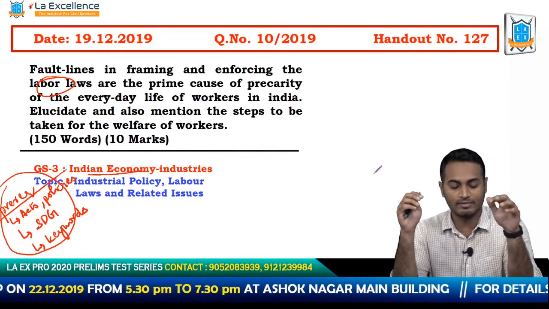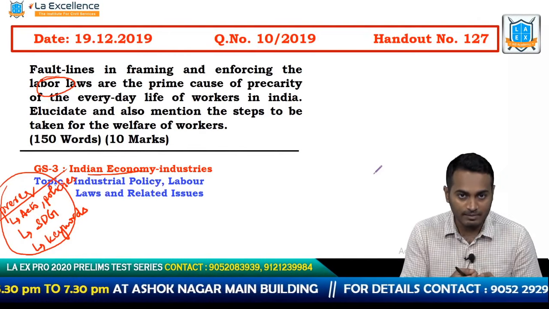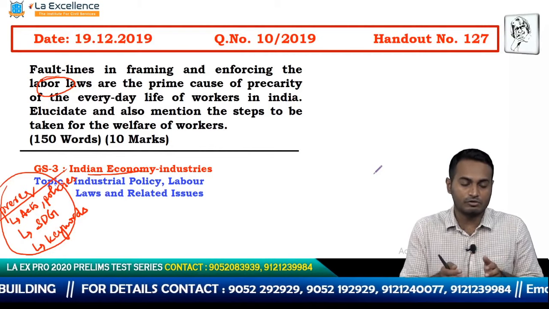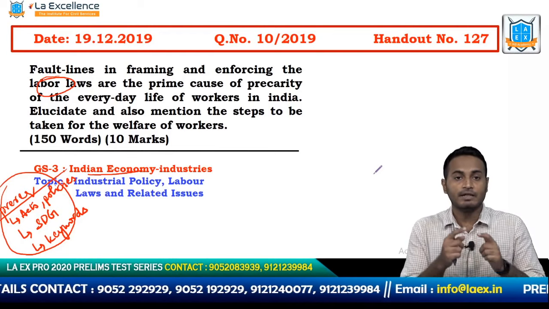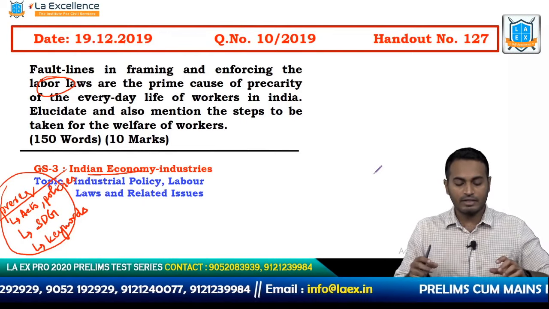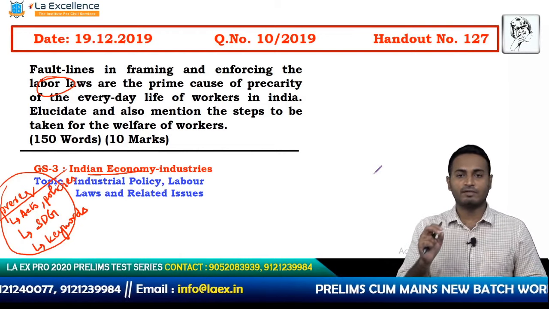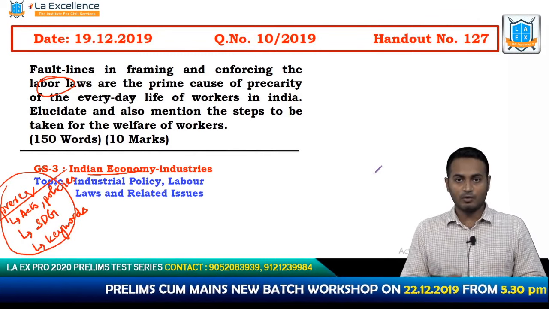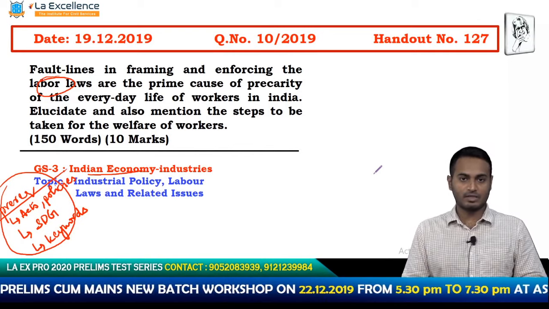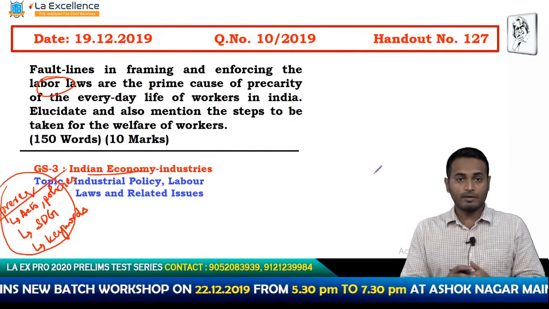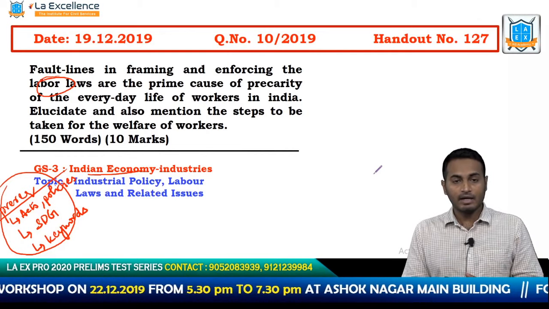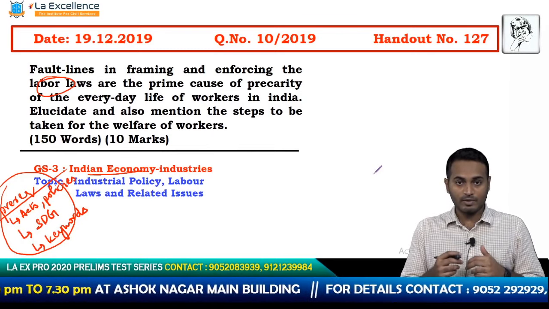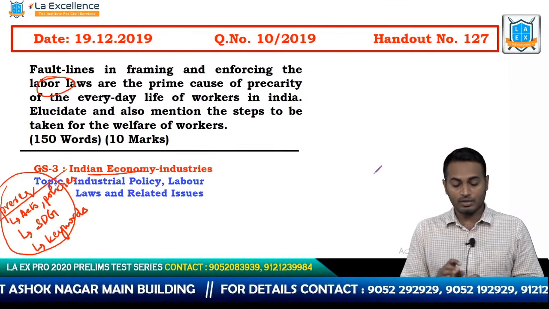Okay, so in these labor laws, the way in which we are framing these labor laws is itself causing the problem. The way in which we are implementing these labor laws is also causing the problem. What kinds of problems? It is causing a problem of precarity of the everyday life of workers. Precarity is a situation of difficulty. It's just an English jargon, by the way. So the everyday difficulties of workers, whatever they are, which we will see in subsequent minutes, are mostly caused by the laws that we have framed and the way in which we are implementing these laws. Okay, so that is what he is trying to say.